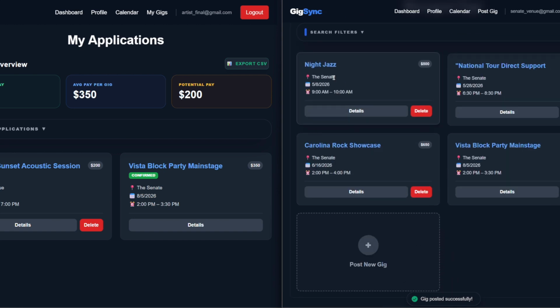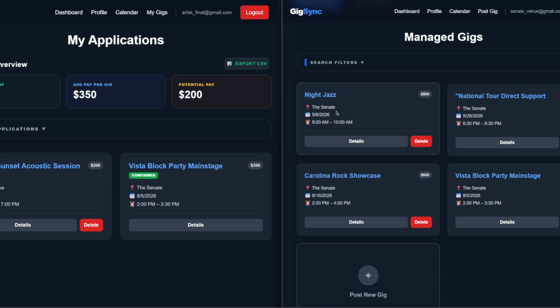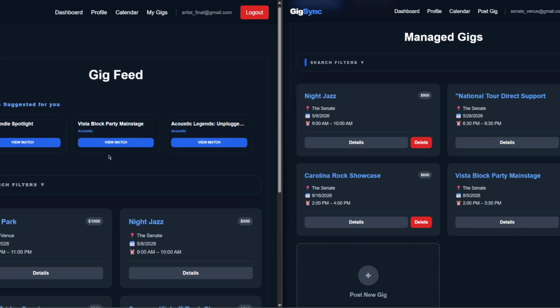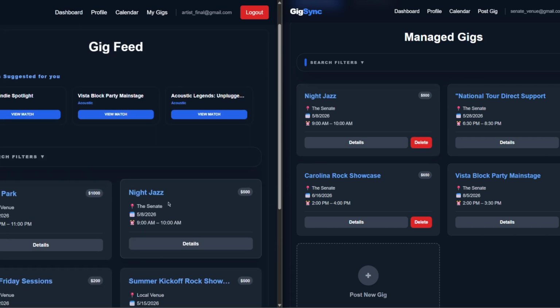So this is another gig posted by this same venue, and then if Jackson goes back to his dashboard, he can also see this same gig being posted in real time. So if he wanted to, he could apply for this. But yeah, that's pretty much it.